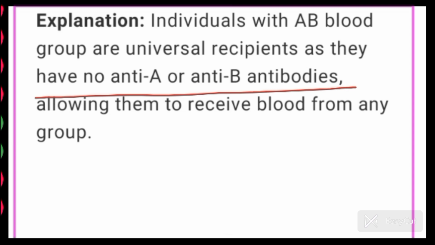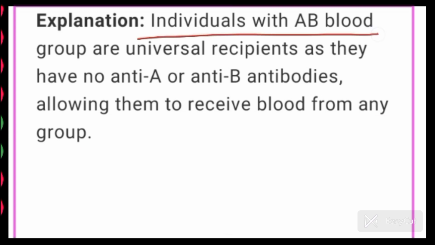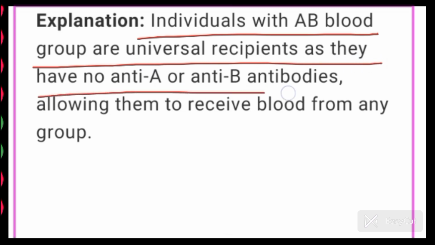So, individuals whose blood group is AB can take blood from any individual, because they are universal recipients. Antibody A and antibody B are absent in them, allowing them to receive blood from any group. So they can receive blood from an individual of any blood group. Individuals with AB blood group are universal recipients as they have no anti-A or anti-B antibodies, allowing them to receive blood from any group.